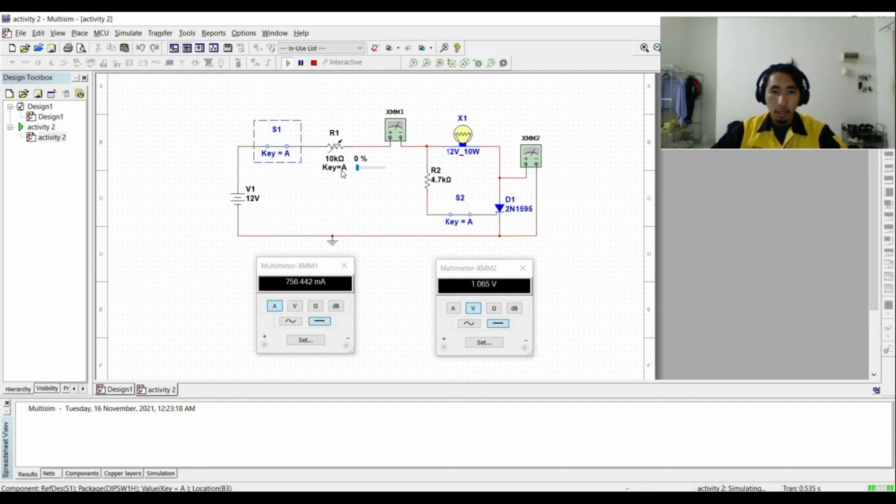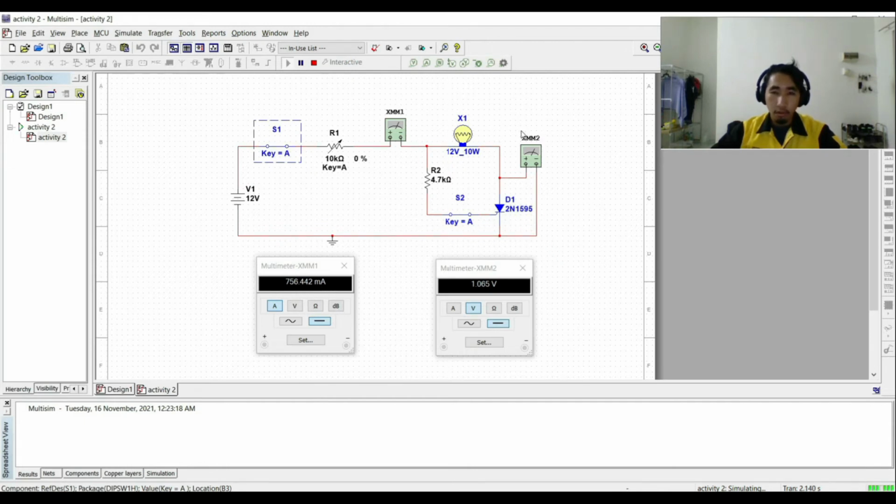The variable resistor is at the minimum value, which is 0% from 10 kilo, which means there is no resistance here. So the indicator lamp is lit. The current that flows in the circuit is 756.442 milliampere.